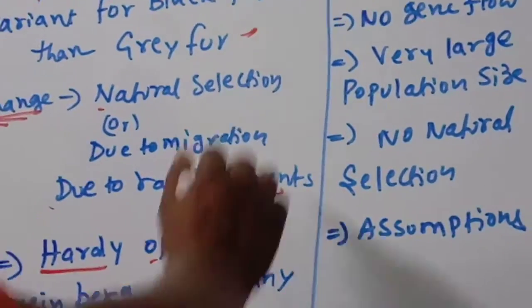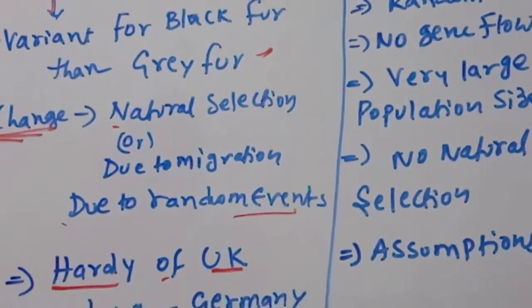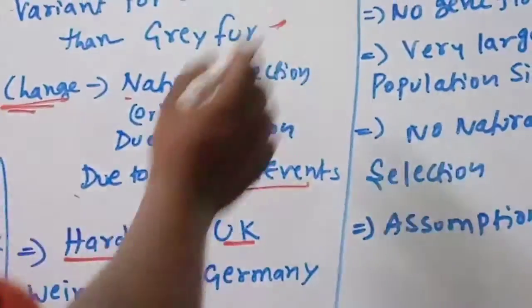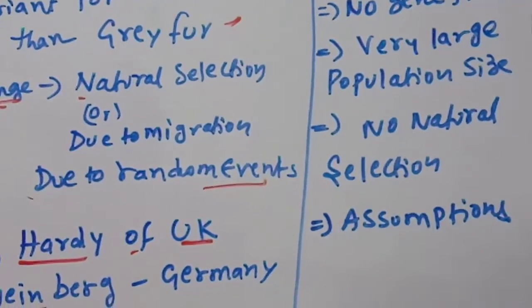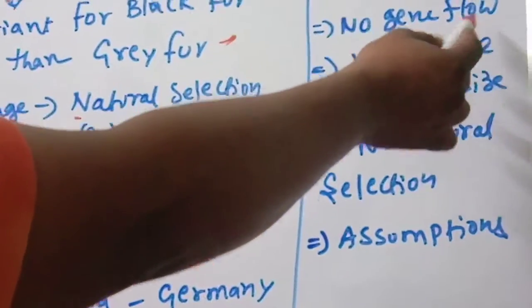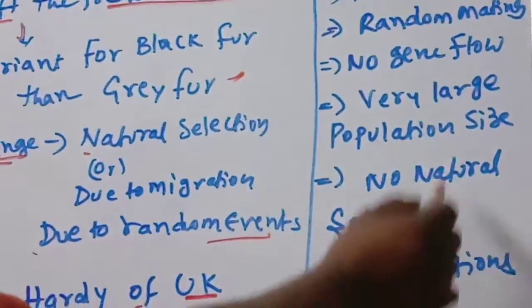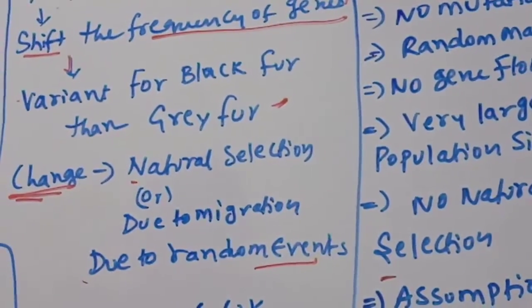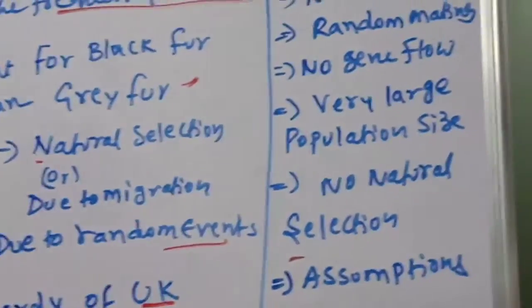If there is random mating and no change in allele frequencies, and no gene flow, then no change in Hardy-Weinberg. But if there are mutations, non-random mating, gene flow, small population size, or natural selection, then automatically the Hardy-Weinberg principle will not hold.